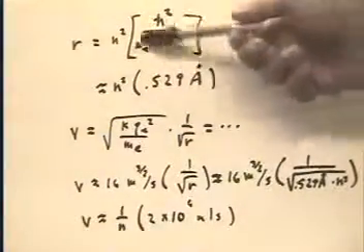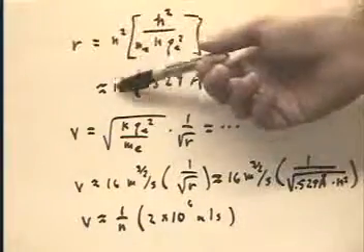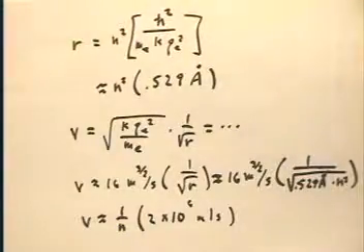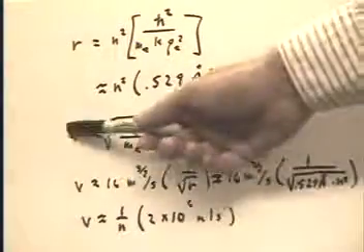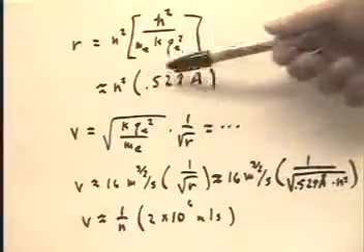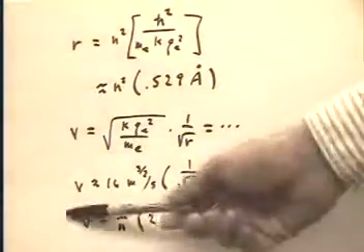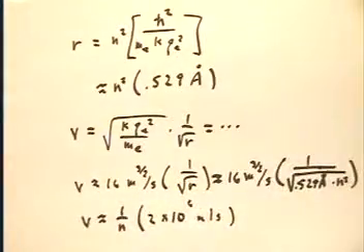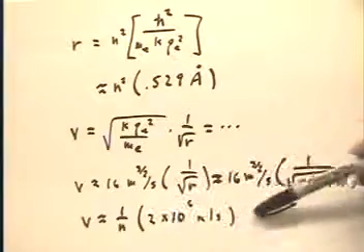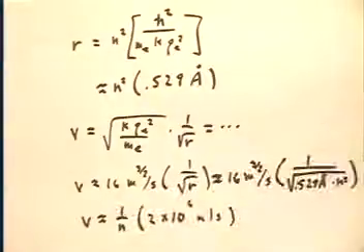Now, when we evaluate the factor in brackets here, we get 0.529 angstroms. So r is going to be just n squared times 0.529 angstroms. v, remember now v was this proportionality constant times 1 over the square root of r. What's that equal? Well, if we substitute this for r, we get v approximately equal to the reciprocal of n times 2 times 10 to the 6th meters per second. That's just a rough approximation. It'll actually, I think, be times 1.6 times 10 to the 6th meters per second. But we're just doing a rough approximation here.